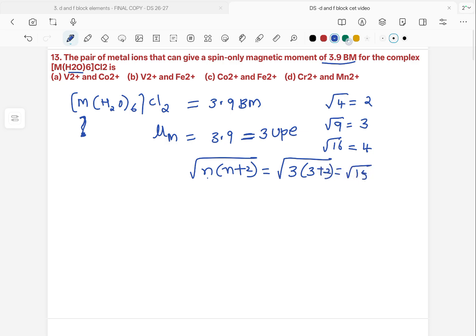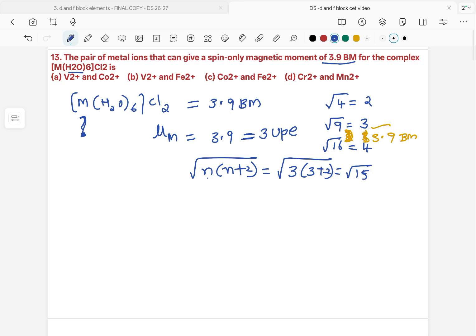It comes somewhere between root 9 and root 16, meaning some value between 3 and 4. So we can consider that a magnetic moment of 3.9 Bohr magneton will have 3 unpaired electrons.